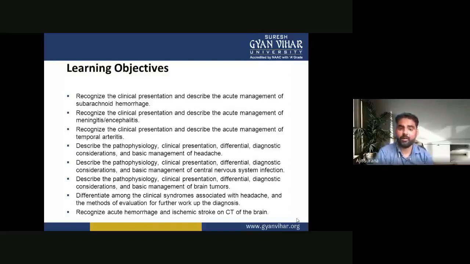So, in the learning objectives, the student may understand how to recognize the clinical presentation and describe the acute management of subarachnoid hemorrhage. The student may recognize the clinical presentation or clinical features and describe the acute management of meningitis or encephalitis, and the student may recognize the clinical presentation or clinical features and describe the acute management of temporal arteritis.